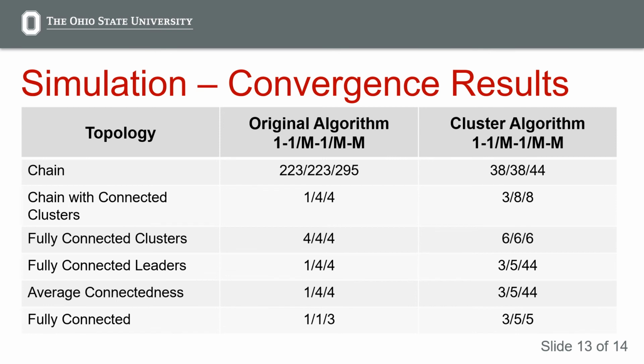The results of the simulation compared to the non-clustered version of the algorithm are shown here. Time to convergence is measured in terms of heartbeats until there are no incorrect suspicions in the network. Each scenario was tested by beginning with one incorrect suspicion by one other node, all incorrect suspicions by one node, and then finally all incorrect suspicions by all nodes. The cluster-based algorithm performed best with the chain topology and performed similarly but slightly worse for other topologies.